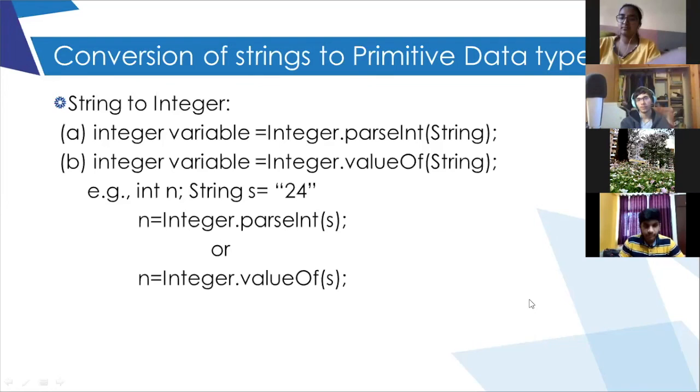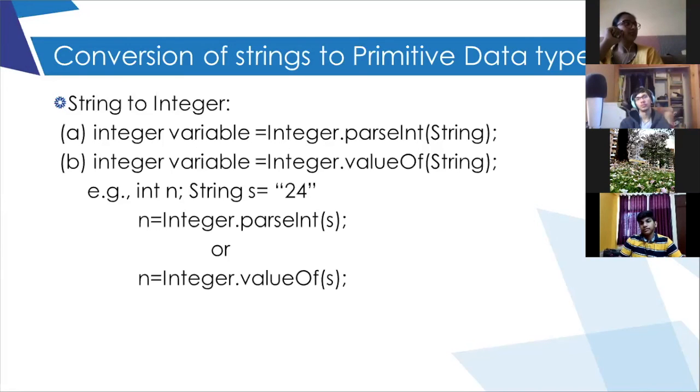To convert any kind of string value into an equivalent numeric value, it is necessary that you have a numeric value inside the string. If you have written ABCD there, it will not convert. It will give you an error, nothing else.